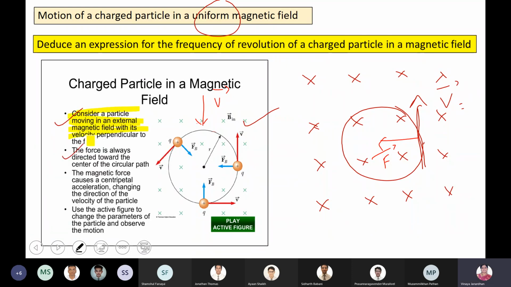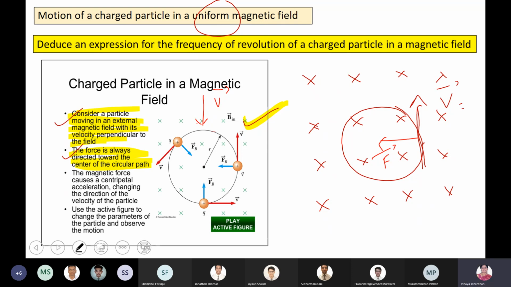Consider a particle moving. The force is always directed towards the center of the circular path, and the diagram. Just draw the diagram. The moment it enters, it will undergo a circular motion. If a particle has to move in a circular path, there should be a centripetal force. What provides the centripetal force is the magnetic force, because the charged particle is entering a magnetic field, and the magnetic field is going to apply a force.